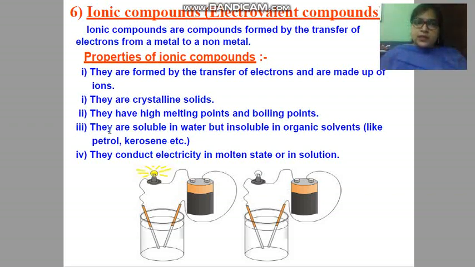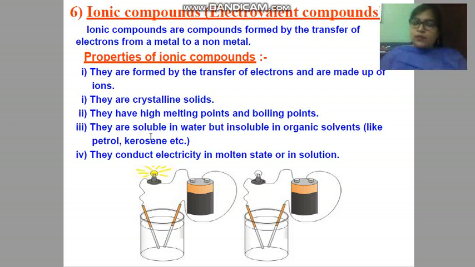Third property is they have high melting point and boiling point. For all ionic compounds or electrovalent compounds, the bond formed between cation and anion gives a very high melting point and boiling point. Why? Because a strong force of attraction is there and a large amount of heat is required in order to break this bond. What bond? That is ionic bond or electrovalent force. It needs a large amount of energy or heat in order to break the bond. So they have high melting point as well as boiling point.